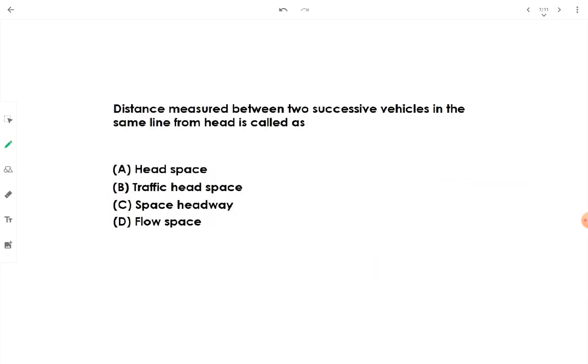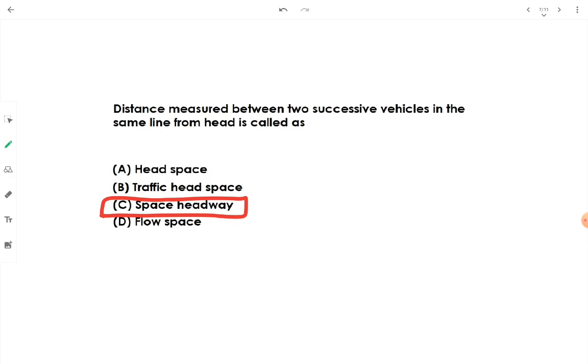Then, the distance measured between two successive vehicles in the same line from head is called as, remember, space headway. Okay, option C, space headway. Now let's see space headway, and another term, time headway. The distance measured between two consecutive vehicles in the same line from head to head, the linear distance between the two vehicles, is called space headway.